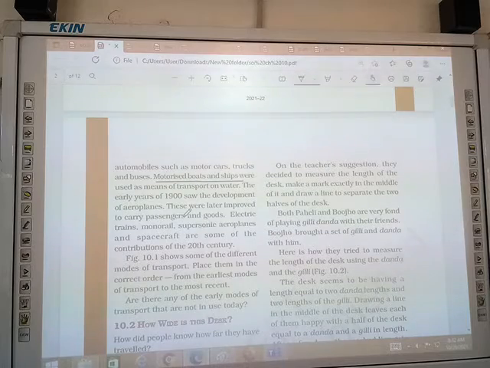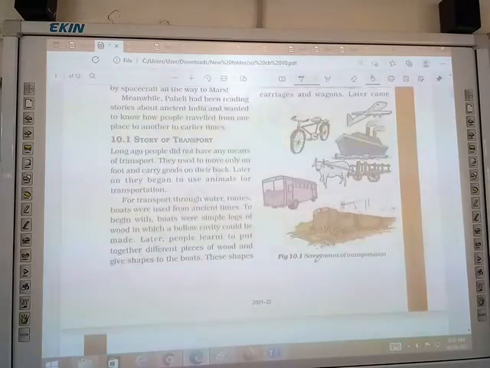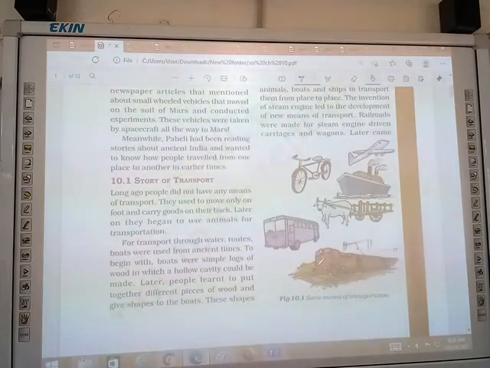Are there any of the early modes of transport that are not in use today? Okay, great. So, in earlier times, if you see this figure 10.1, there are some means of transportation. See figure 10.1, there were bicycle, aeroplane, ship, bullock cart, bus and train. Okay, there are several means of transport.